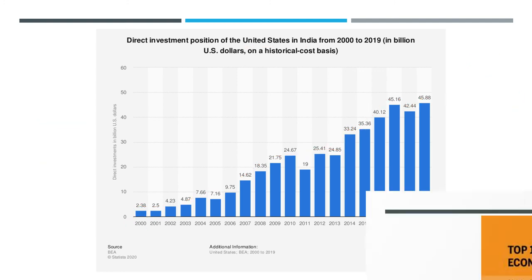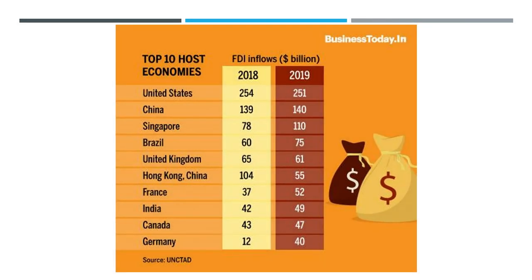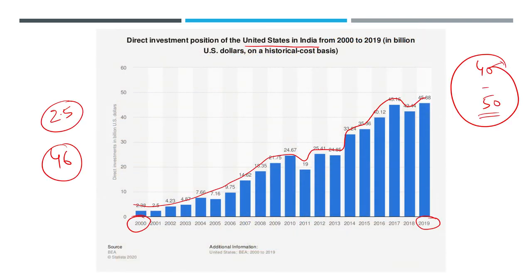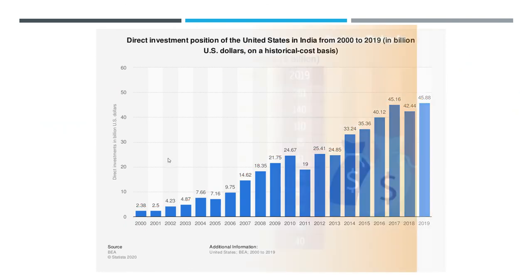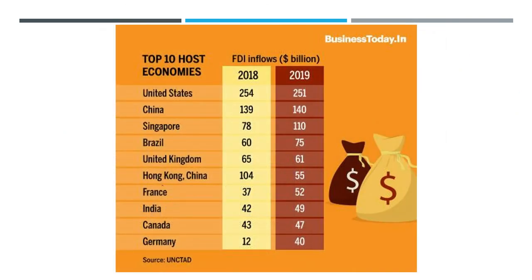But is it the best country or number one country in the form of FDI in the world? No, that is wrong. A lot of times people just get misled. In our country's own comparison, yes, we are doing better. It is increasing, no doubt. But when compared with other countries, where are we standing? Here we are standing. This is the FDI into India. Almost 1, 2, 3, 4, 5, 6, 7, 8th position in the 2019 ranking. So these are the countries where most of the FDI flows in.